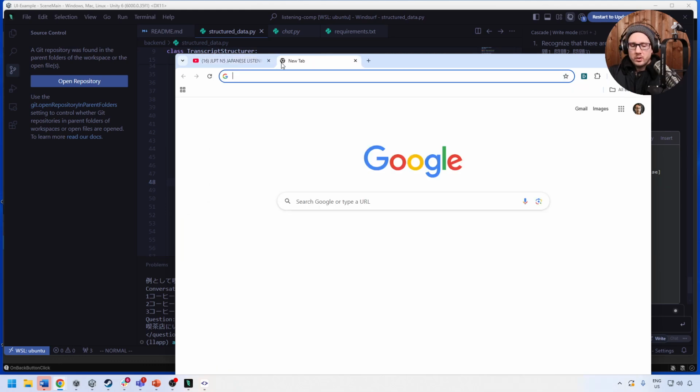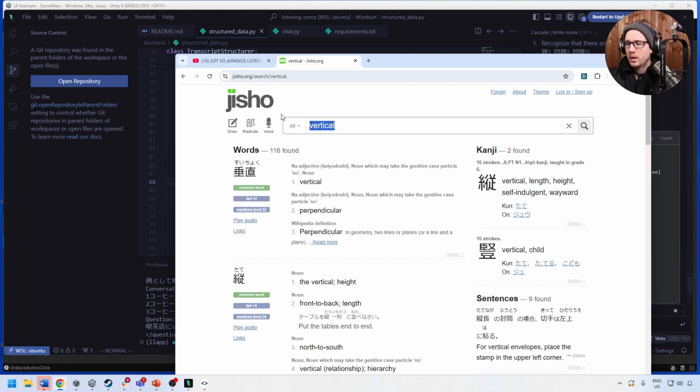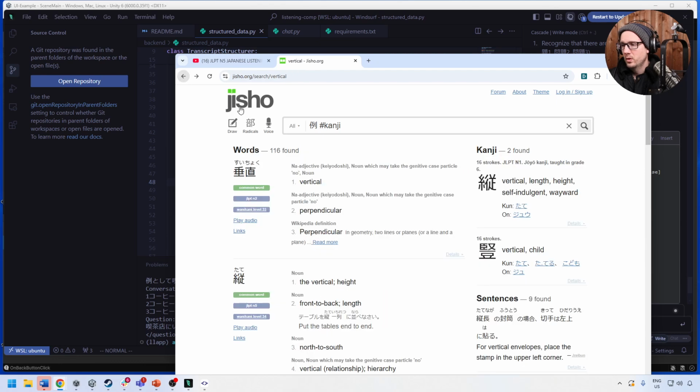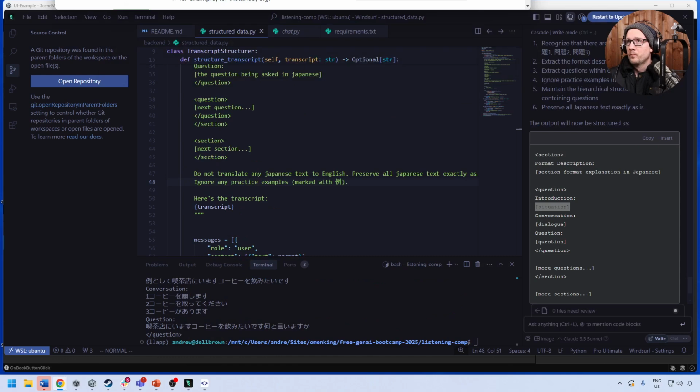So I can go here. I'm going to go to G-Show, and we'll paste this in here and we'll say kanji. And so this is example customer usage. Okay, but why can't we use that? I don't know. This is where you have to really be a domain expert of the content, and I'm not. So we'll do our best here.